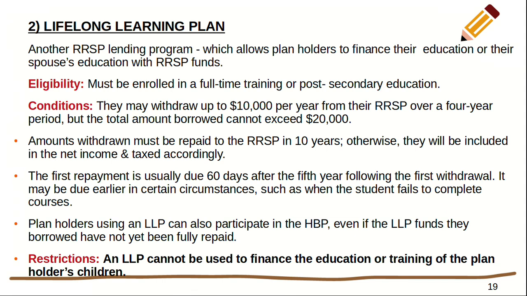Amounts withdrawn must be repaid to the RRSP in 10 years, otherwise they will be included in the net income and taxed accordingly. The first repayment is usually due 60 days after the 5th year following the first withdrawal. It may be due earlier in certain circumstances, such as when the student fails to complete the courses. Plan holders using an LLP can also participate in the HBP, that's the Home Buyers Plan, even if the LLP funds they borrowed have not yet been fully repaid.